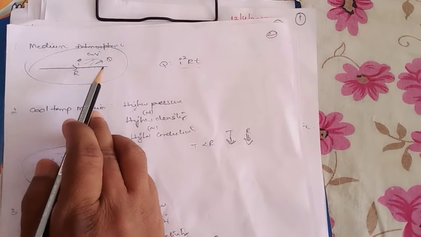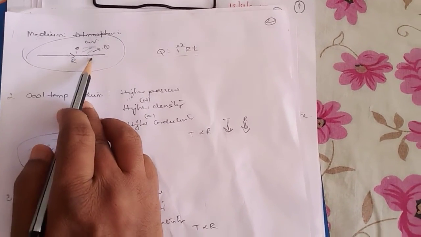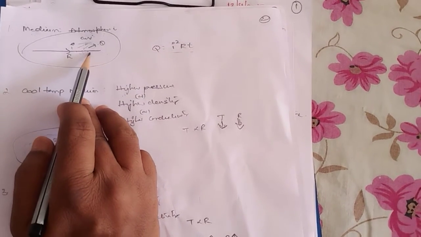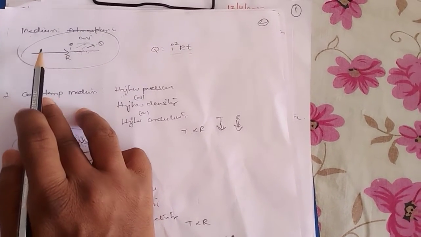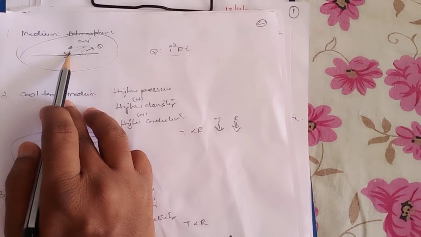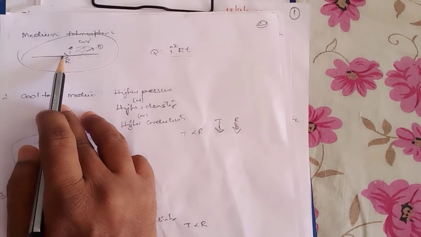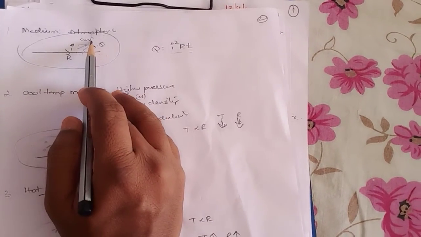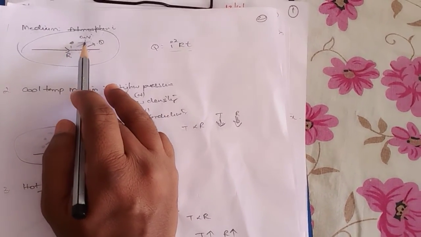So let us take this as a conductor. What is a conductor? It allows electricity to pass through it. Let us assume this is an electric conductor having some resistance. Whenever there is a flow of current, what will happen? This conductor gets heated up. As the conductor is heated up and the medium is surrounded by air, the heat tries to transfer into this air.